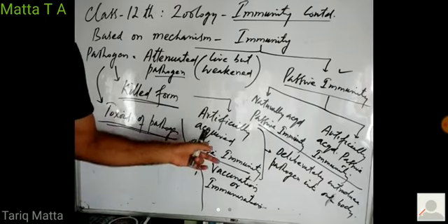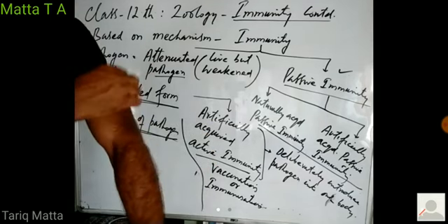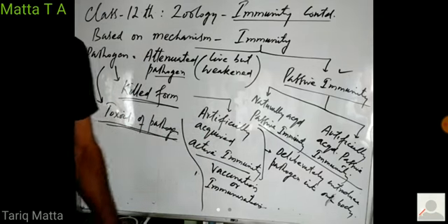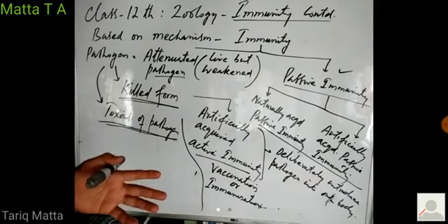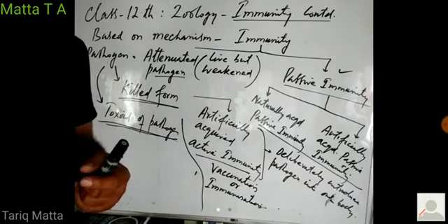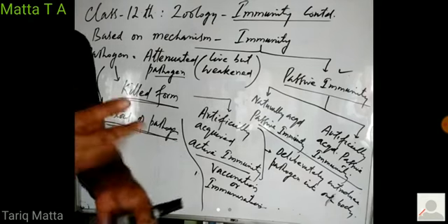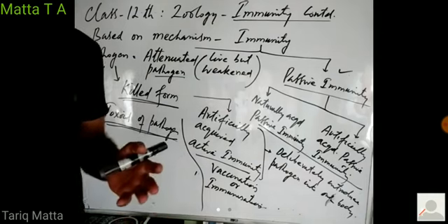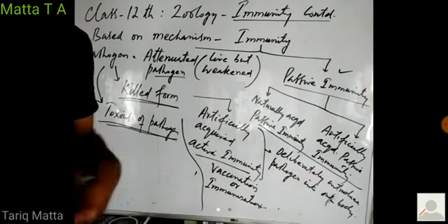And this immunity is developed by an artificial method because we are artificially introducing the pathogen into our body. So we call it artificially acquired active immunity. How does it differ from naturally acquired active immunity? In naturally acquired active immunity, there is natural contact. The pathogen unknowingly enters our body through food, water, inhaled air, or cuts or injuries, right? We are not aware of that. Our immune system detects that pathogen and forms antibodies and defensive cells against it, and we become immune.